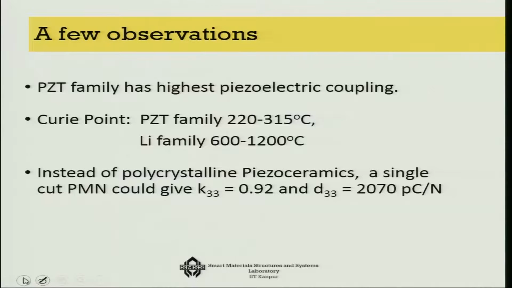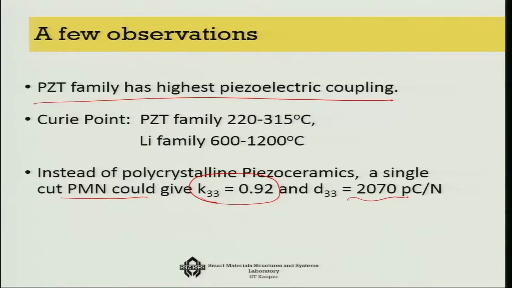One is that the PZT family has the highest piezoelectric coupling. Actually, it is not entirely true, but in a polycrystalline phase it is true. In terms of a single crystal, PMN may give even higher, and the K33 value for PMN is about 0.92 and D33 is about 2070 picocoulomb per Newton. So this is possibly the best one.